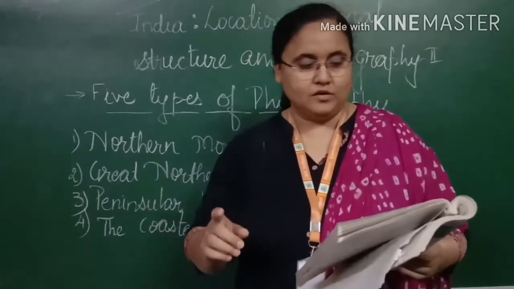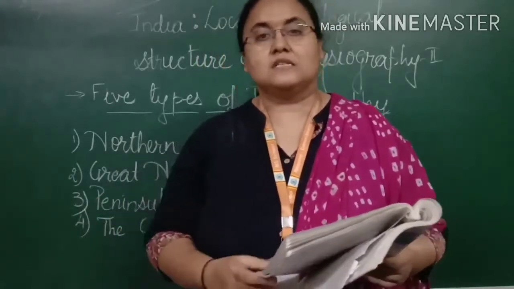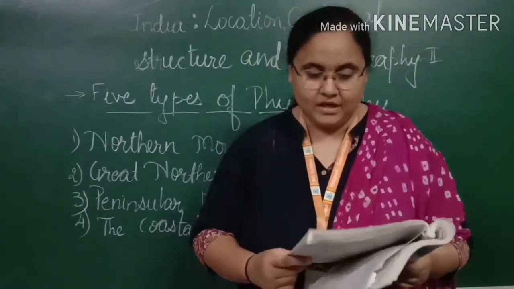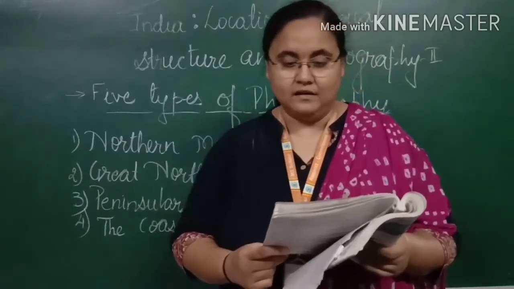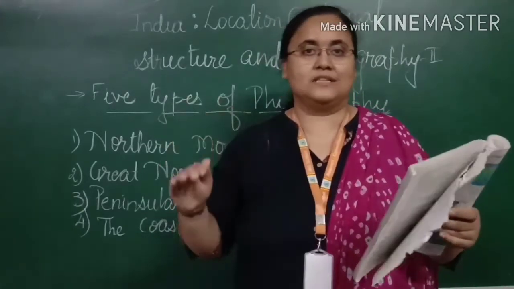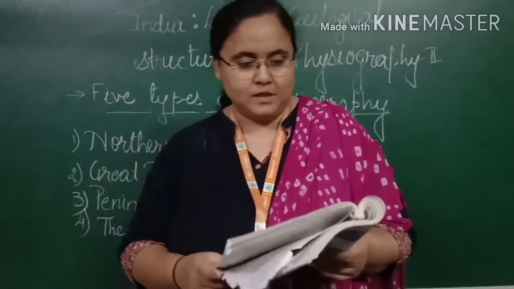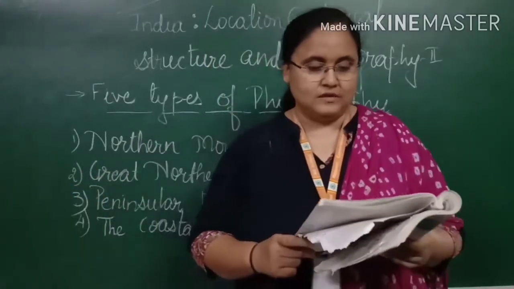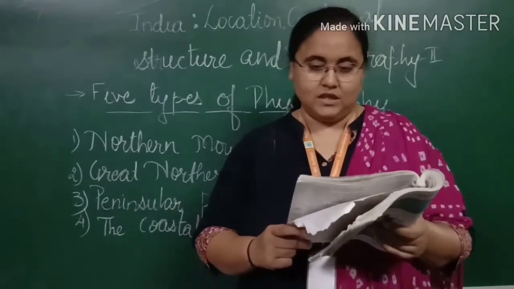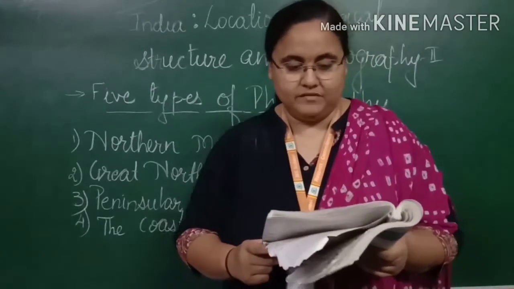Next, when we talk about the northern Himalaya region, it consists of very high mountainous areas. There are three mountain ranges parallel to each other. Parallel to each other means तीनों एक दूसरे के आजू बाजू में हैं, साथ साथ में चल रहे हैं. Okay, the northern range is known as the Greater Himalaya. This is the loftiest range among the Himalayas, wherein there are more than 40 peaks.